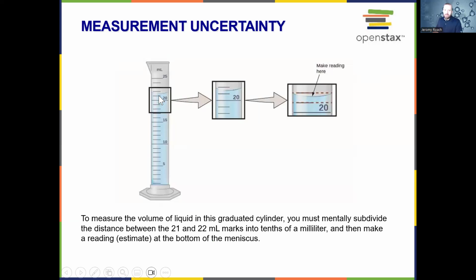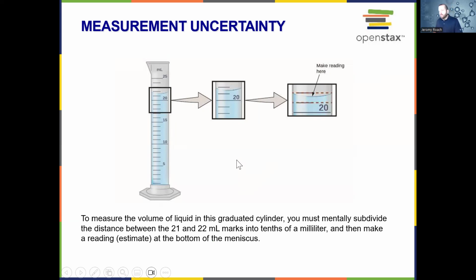So it looks like we're going up by ones here, 21, 22, 23, 24, 25. So here's 21, here's 22. And now it's zoomed in a little bit better so we can see a little better. It looks like it's probably above the halfway point, but we still don't know for certain.